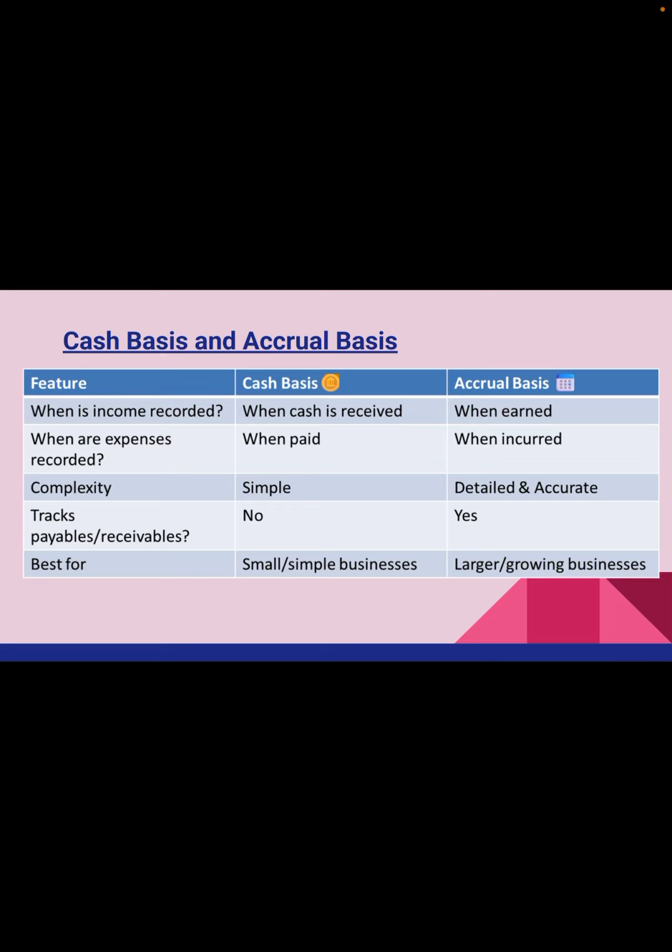Cash basis is generally simple in nature, whereas accrual basis is more detailed and accurate because it shows real time entries, like as and when the service is performed. In cash basis, there is no need to track any payables or receivables because whenever cash is received or paid, that is when we record. So there is no concept of trade payables or trade receivables.